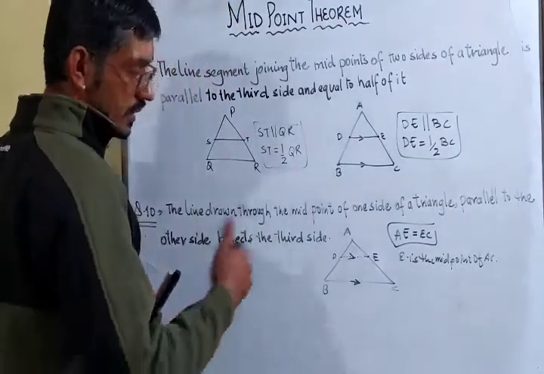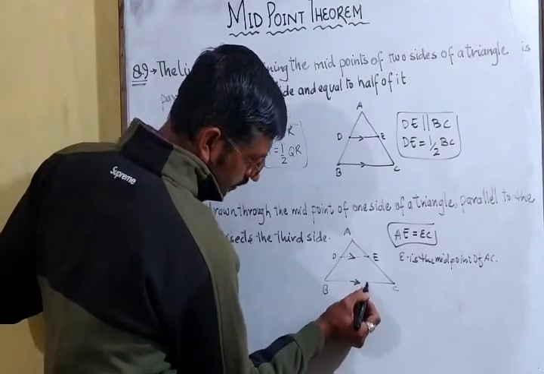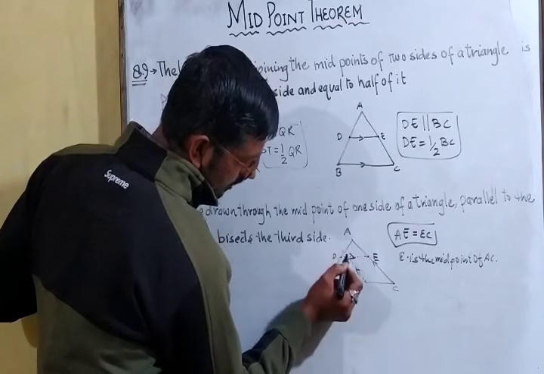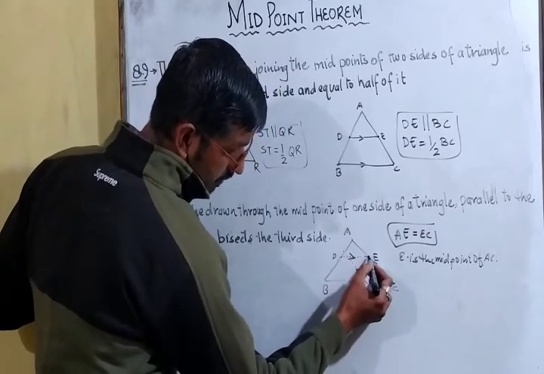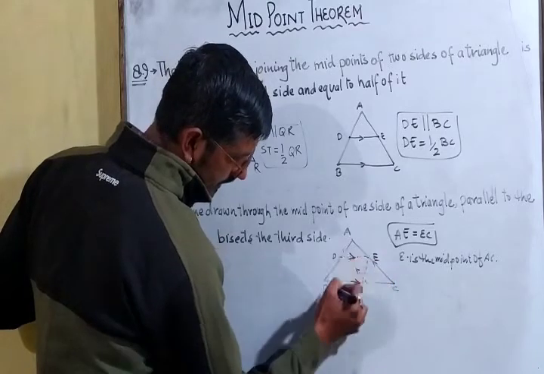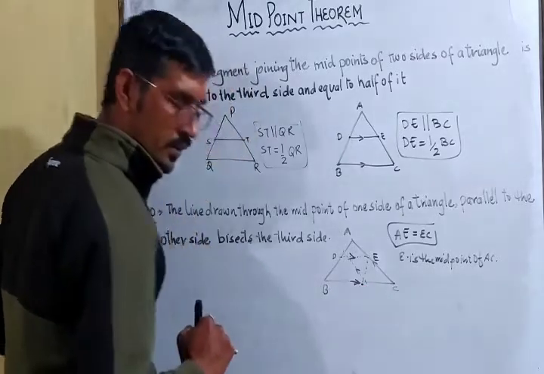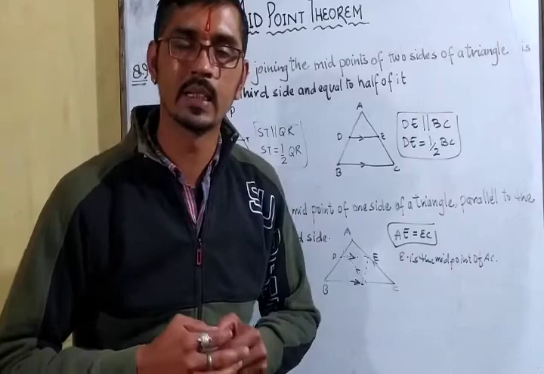Okay, so the same condition will appear: if we draw a parallel line from this midpoint, it will also bisect AB. If we draw a parallel line from the midpoint of this point, it will be the midpoint. Okay, so these are very easy theorems, and later we will move on to exercise 8.2.